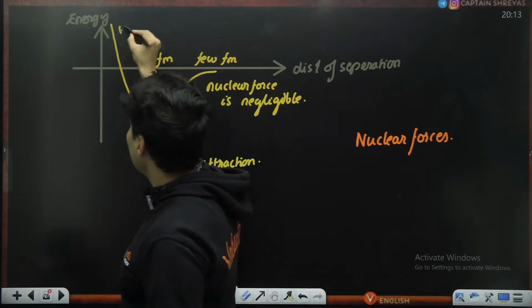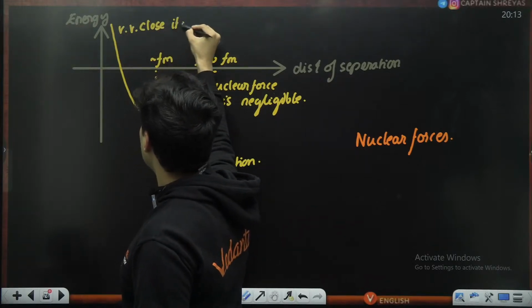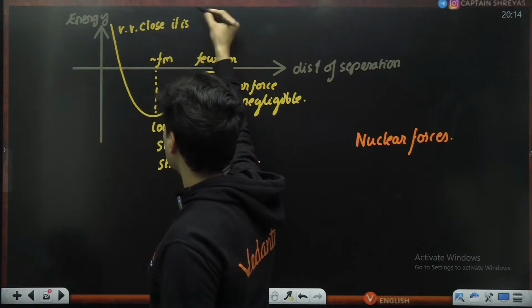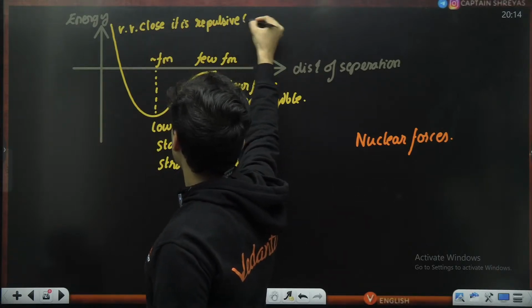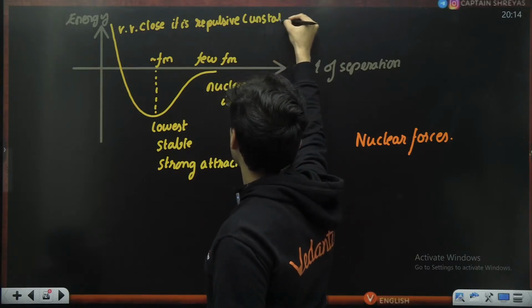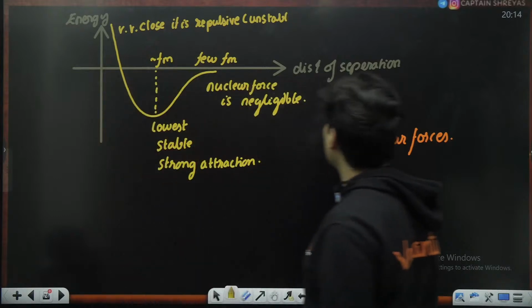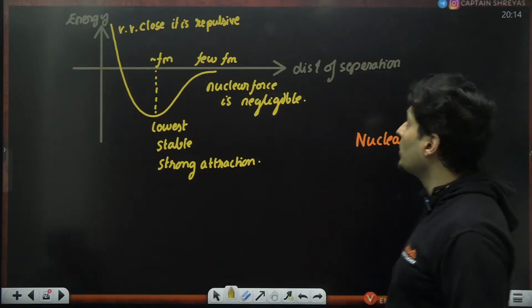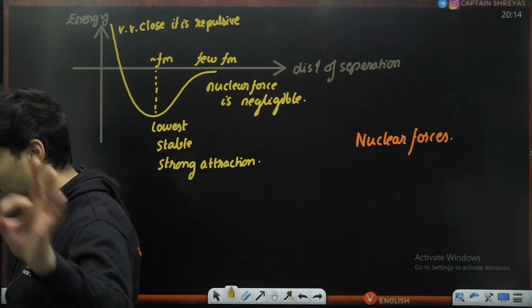When you are very close, then it is repulsive in nature, because potential energy goes positive. It is going to become unstable. Potential energy is going to go higher, so it is not going to be so stable, so it goes into the repulsive mode. That's what happens when very close. Is that okay?